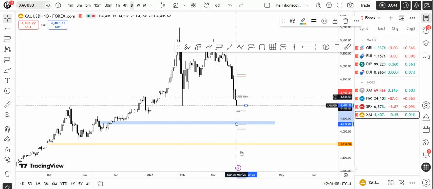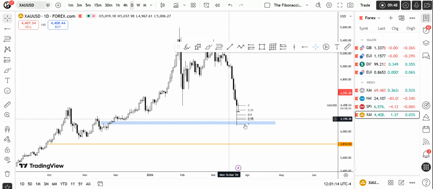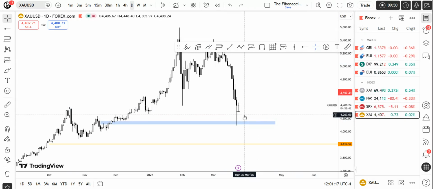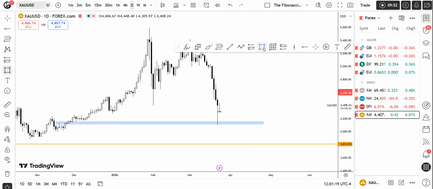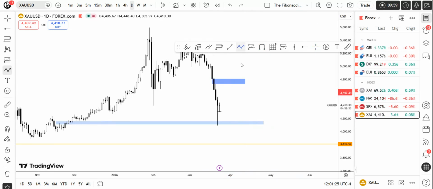If you measure it from the top to bottom, I'm just going to use my Fibonacci tool. So if you see right over here, we are basically respecting the 0.5 quadrant area. Now I'm expecting price to move bullish up to where? I'm expecting price to at least move up to the 4816 level. If it really wants to reverse, it should reverse from this area.